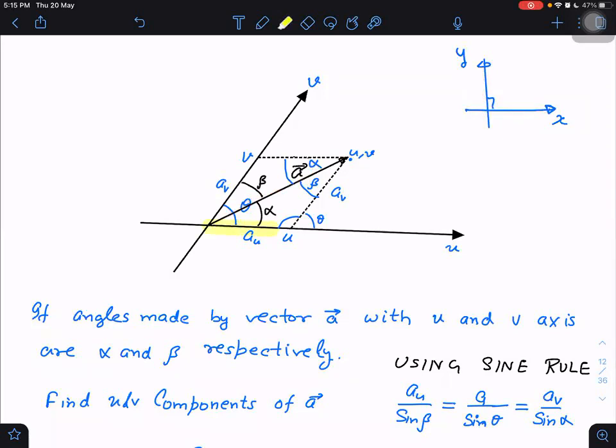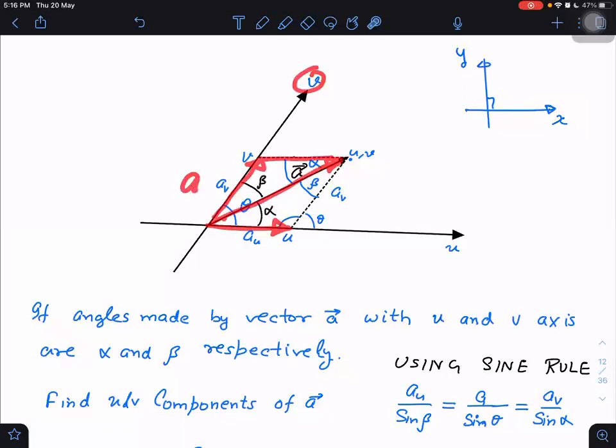This will make you understand things better. You understand here that this one vector which I am drawing right now is representing the U component of A vector. And this is representing the V component of A vector.